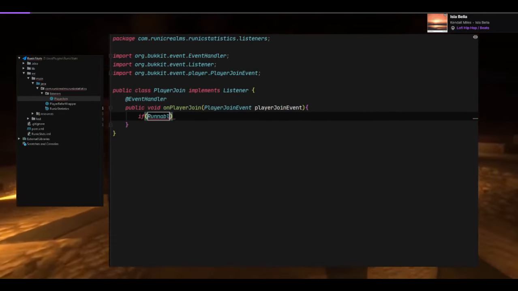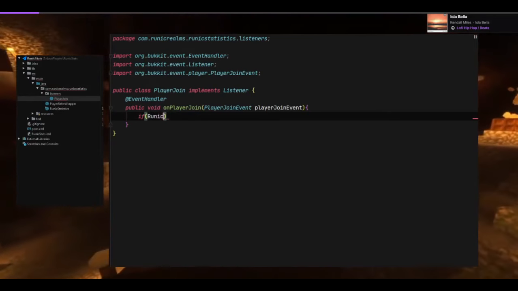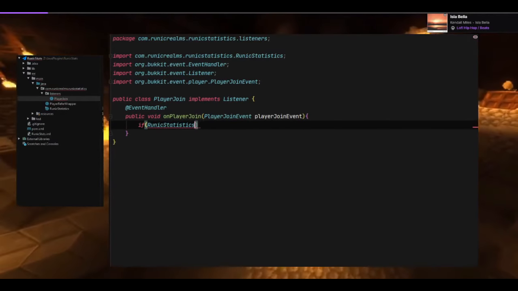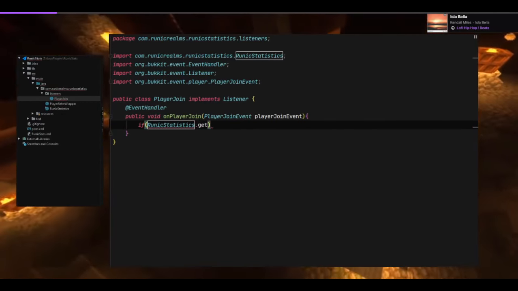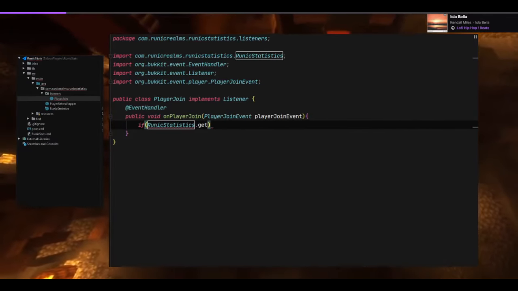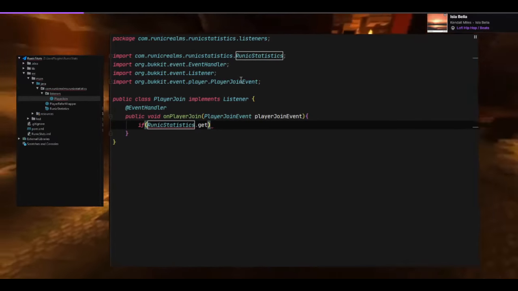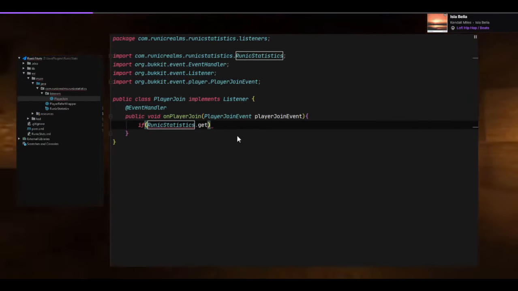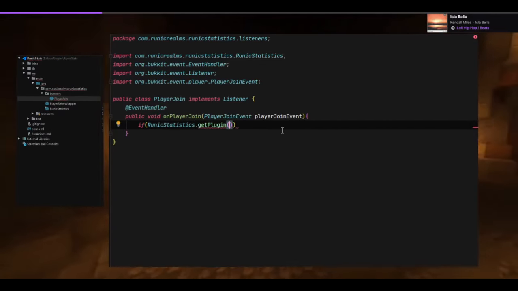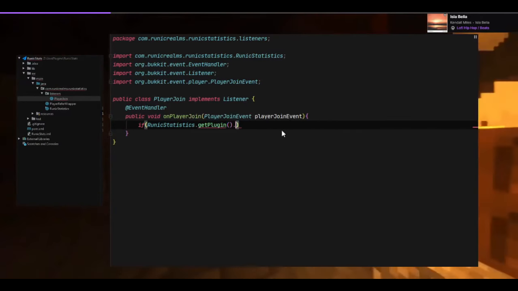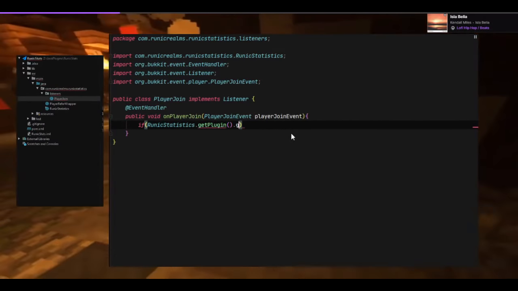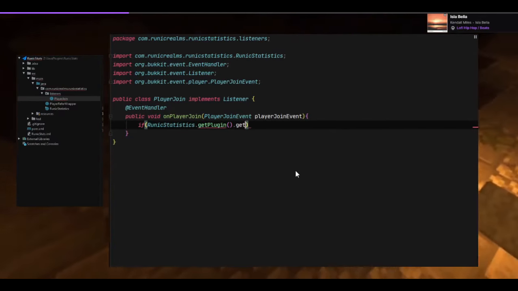Runic statistics is what we called our plugin. Get plugin, yeah, get plugin. Dot get.